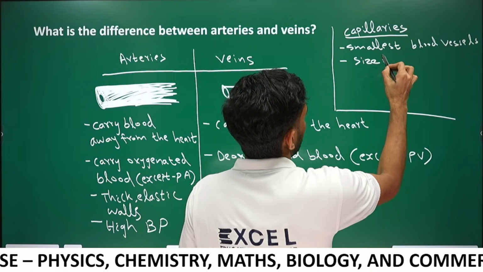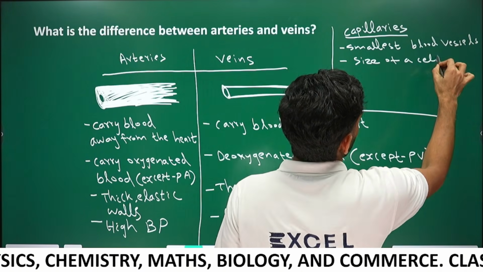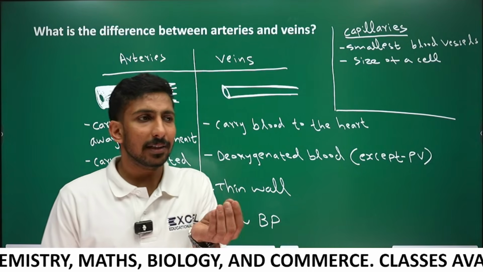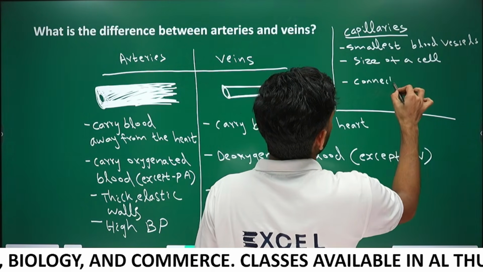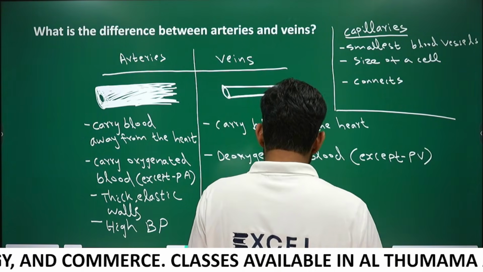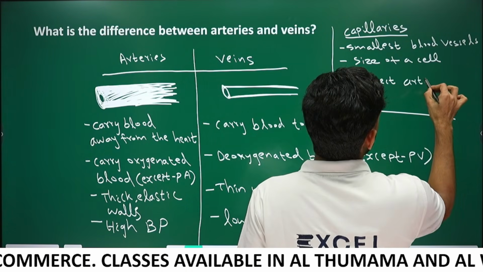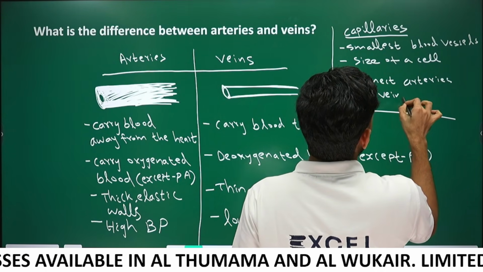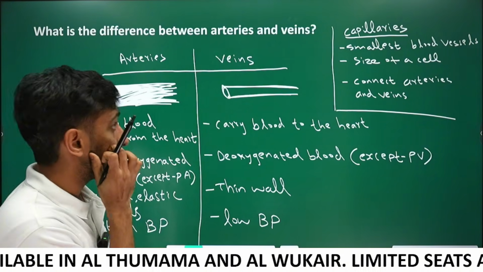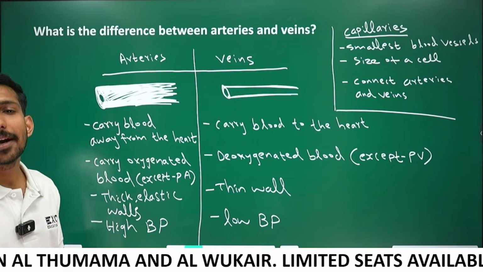Their size is very small. And capillaries connect arteries and veins. That's it about blood vessels.